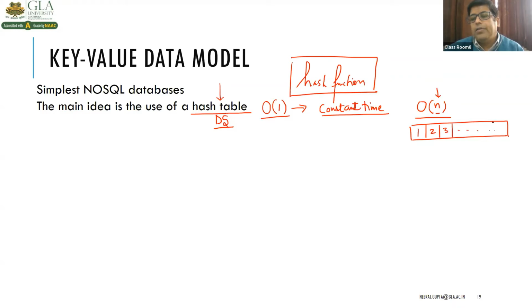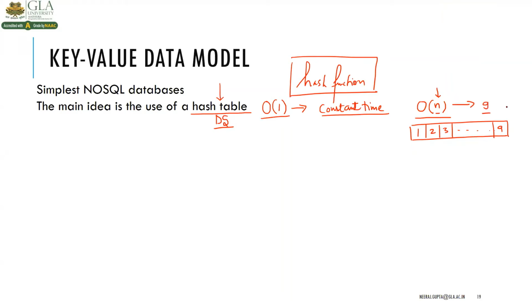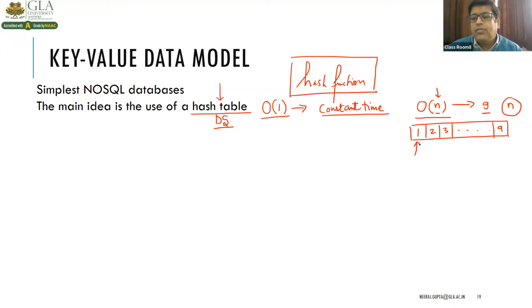Okay. So if we want to search 9, how many times do we have to check? 9 times, right? That means n times we have to check. First we check the first position, then the second position, then the third position. And in this case, the elements are in ascending order.